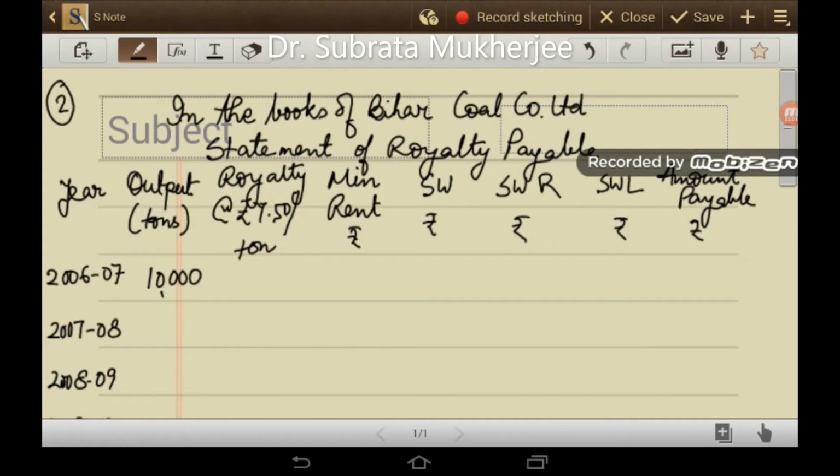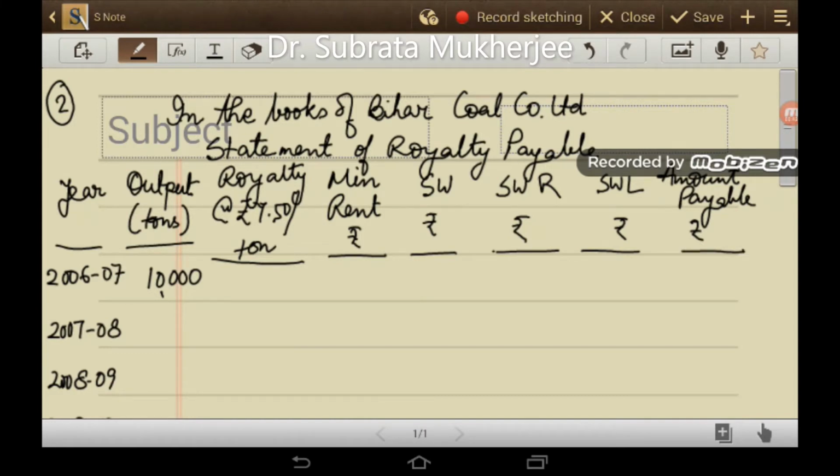In the books of Bihar Coal Company Limited, we are to prepare the statement of royalty payable. There are 8 columns that I have prepared here. The first column is the year. Next column is the output, which is given in tons. Third column is the royalty, which is paid at the rate of 7 rupees 50 paise per ton of coal raised. Then there is a minimum rent. Then short workings. SW represents short workings. SWR is the short working recouped. SWL is the short working lapsed. And the last column is the amount payable.